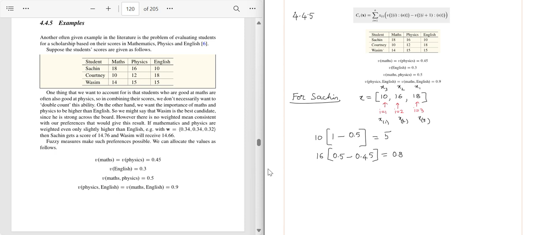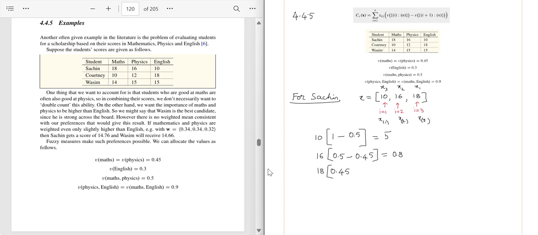Now the third term for Sachin is x3. After rearranging, x3 is 18 and the formula says fuzzy measure of subset I to n, so 3 to n. So 3 to n is 3, but the third element is 18. So the fuzzy measure of 18 is the score in maths for Sachin. So fuzzy measure of maths is 0.545. Correct?